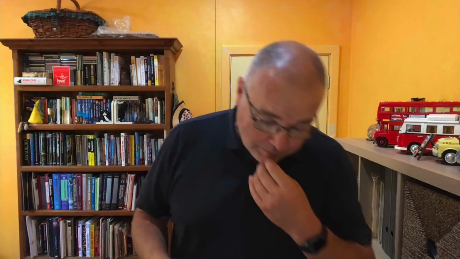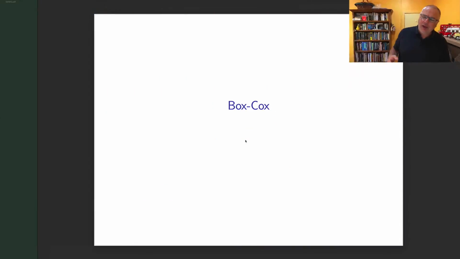Okay, so we've done generalized least squares, which is how we deal with the case where we don't have the standard variance. So instead of the variance of the epsilons equaling sigma squared I, we have sigma squared V, and how do we deal with that?